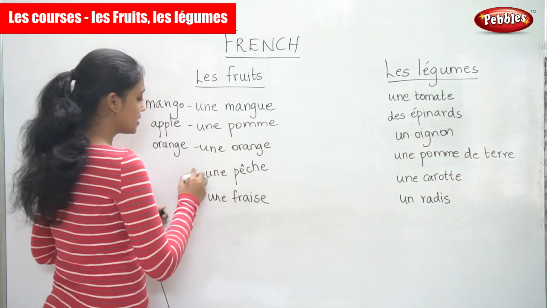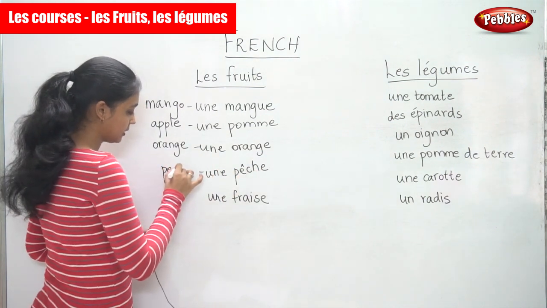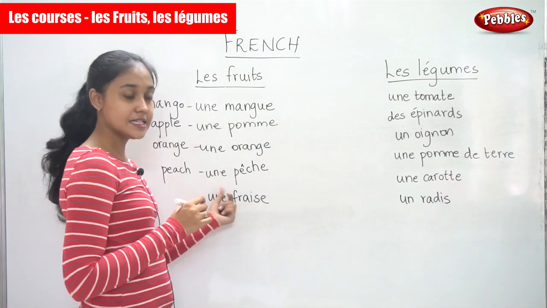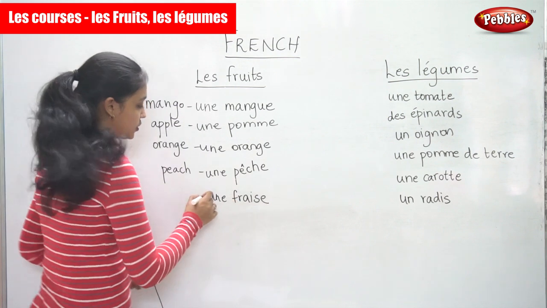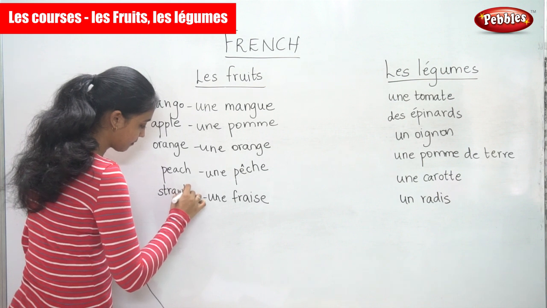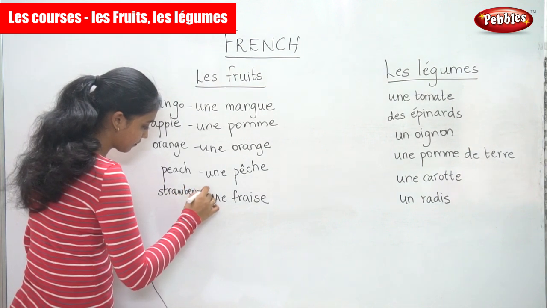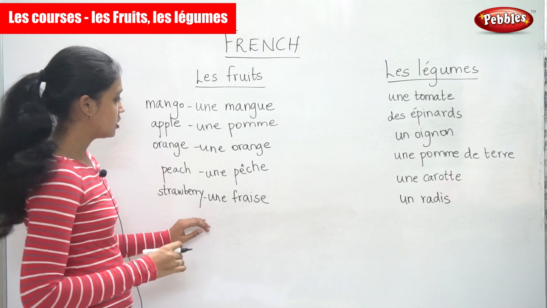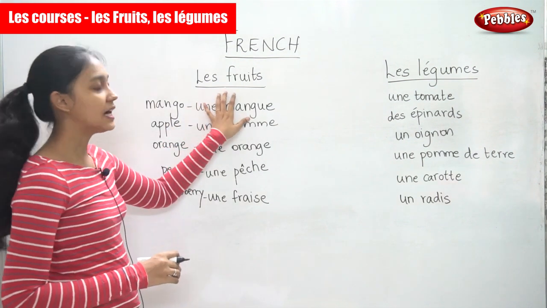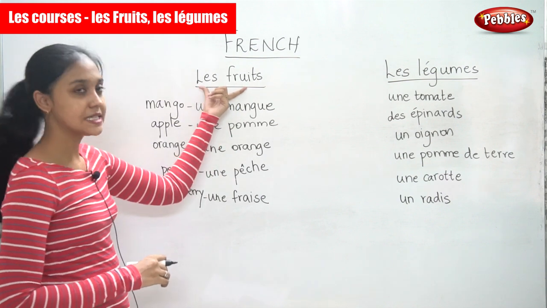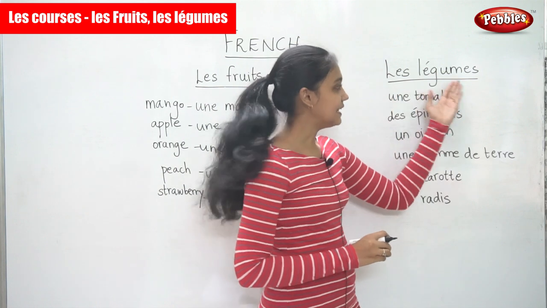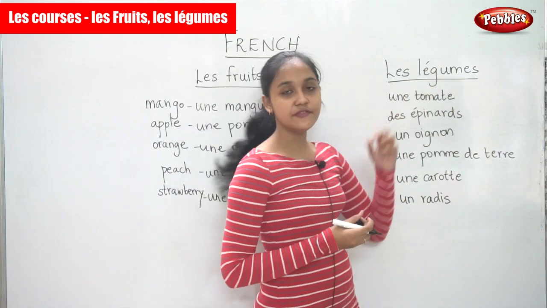The next one is une pêche, a peach. And the last one is une fraise, which is strawberry. Une fraise. So I hope you learnt these words. These are the names of some fruits. Les fruits. Next, moving on to les légumes, which is the vegetables.